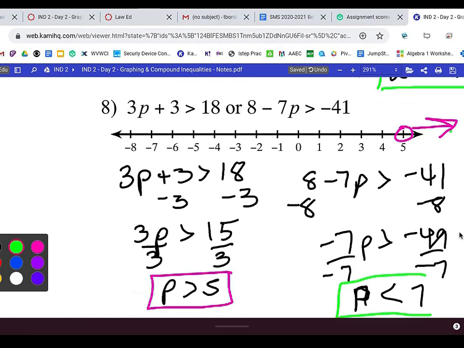So I'm going to graph that one. I'm going to go to positive 7, which is off my line, so I'll just put it on there. It's an open circle at 7, and it's all p's less than. So it's this direction. But since it's an or, do I need to shade my overlap? No. Nope, you're done. This is your answer. If you want to get real technical, you could write all real numbers because the green or the pink covers everything because they go forever left and right.